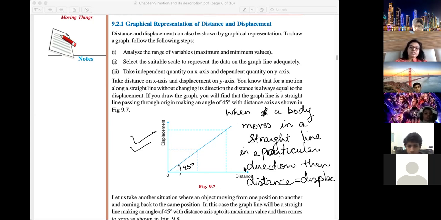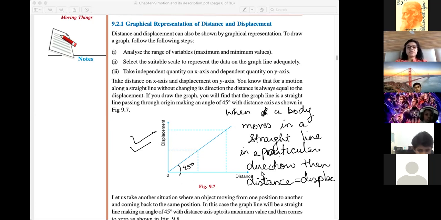Whenever this value and this value is same, you get a straight line graph. When distance and displacement is same, you will get this type of graph. It is mentioned in your textbook also, but for question wise, it is asked like this. Now coming to another graph.